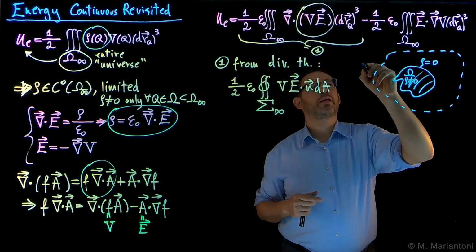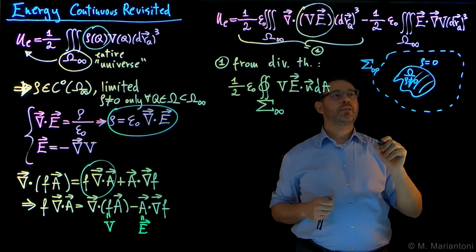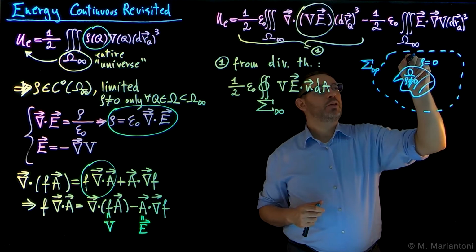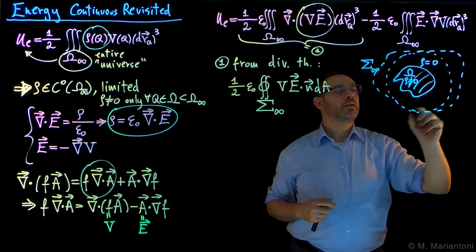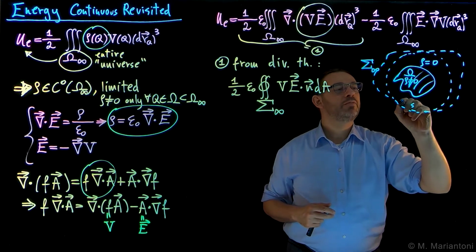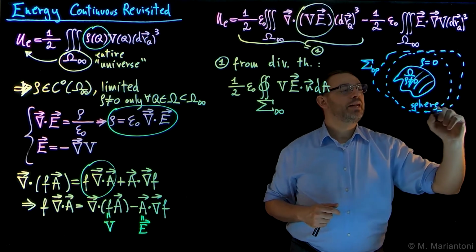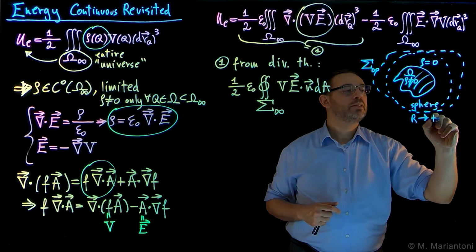This could be our boundary capital sigma infinite. But as a matter of fact, we can choose a simpler boundary, which goes all the way to infinity. And this boundary could be a sphere. So we can use capital sigma to be an infinite sphere, which means it's a sphere with a radius capital R that goes to plus infinity.